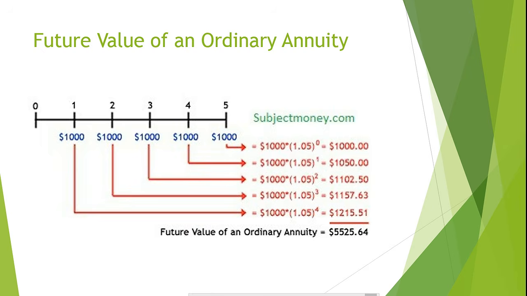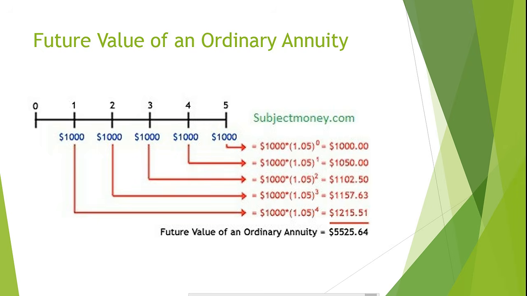$1,157.63, and so on. This means that period 5's payment will be held for 0 periods and will therefore not earn any interest, so the future value will be 1,000 times 1.05 to the 0 power, giving us a future value of $1,000. If we sum up the future value of all payments, then we find that the future value of our ordinary annuity is $5,525.64.